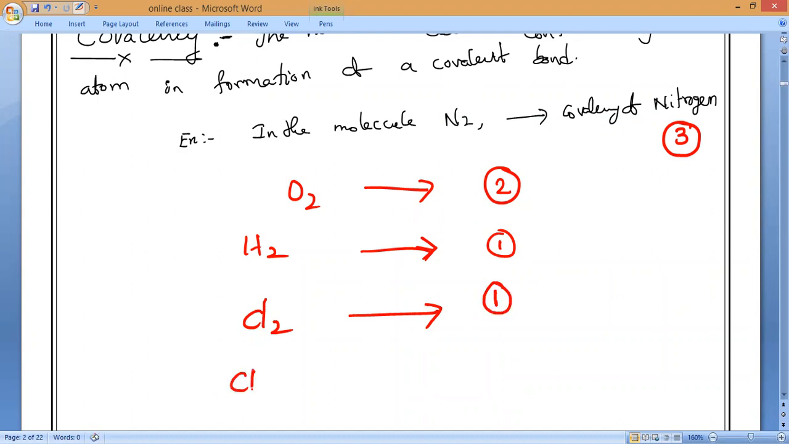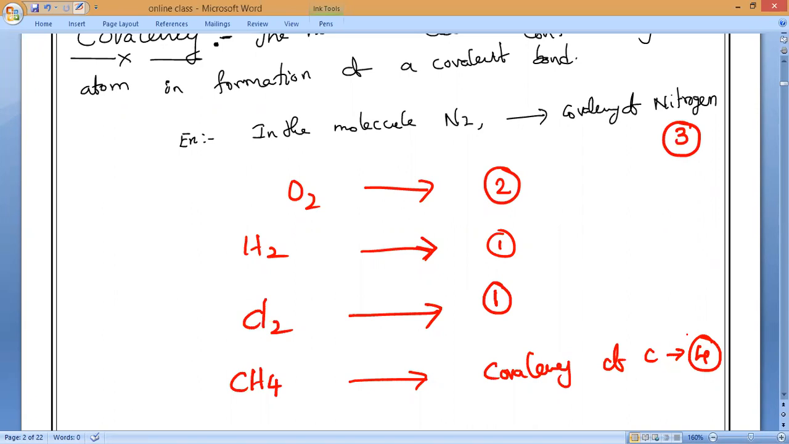If I have taken methane, CH4, what is the covalency of carbon? Carbon is 4. That is what you have to understand. Do you understand, everybody? Yes, please. Please respond. Yes, that is what covalency is.